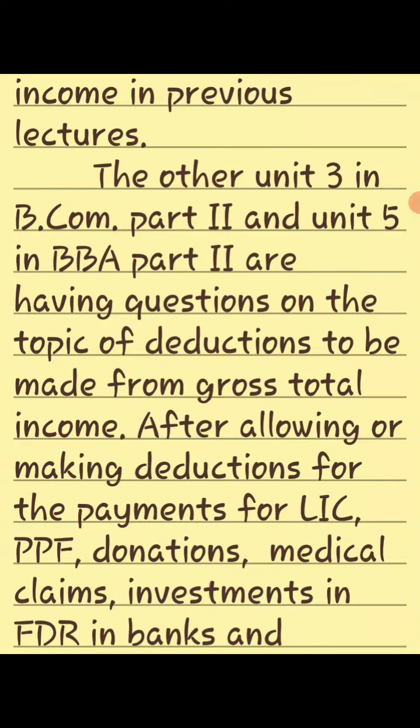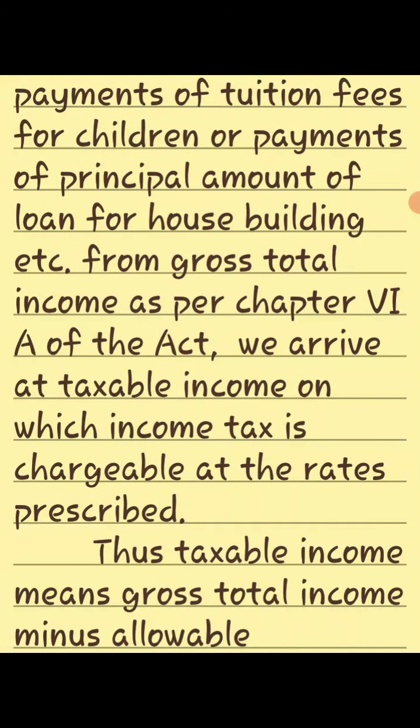The other Unit 3 in BCom Part 2 and Unit 5 in BBA Part 2 have questions on the topic of deductions to be made from gross total income. After allowing deductions for payments for LIC, PPF, donations, medical claims, investments in FDR in banks, payments of tuition fees for children's education, or payments of principal amounts of loan for house building, etc., from gross total income as per Chapter 6A of the Act, we arrive at the taxable income on which income tax is chargeable at the rates prescribed.